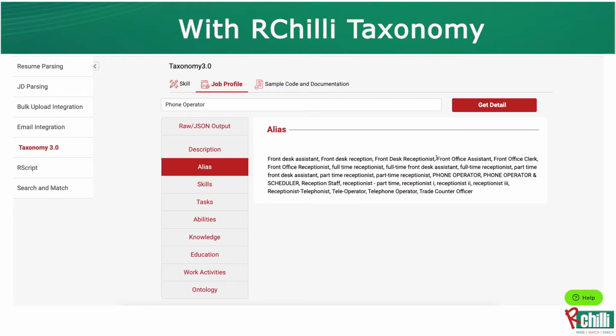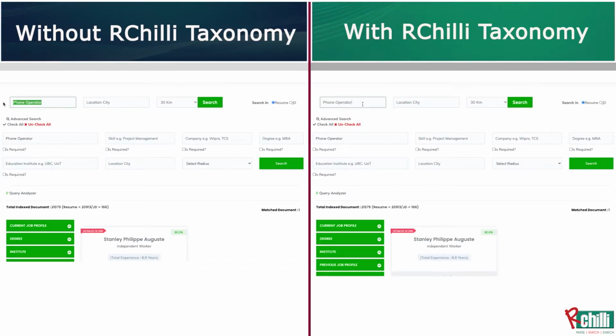One is a dummy Solr without taxonomy, and the other you make intelligent with a taxonomy. We can try many examples. Let us try one more. I say client representative and search it out.